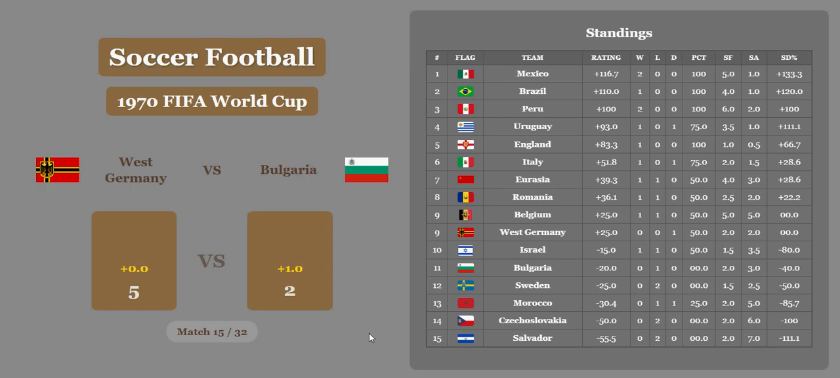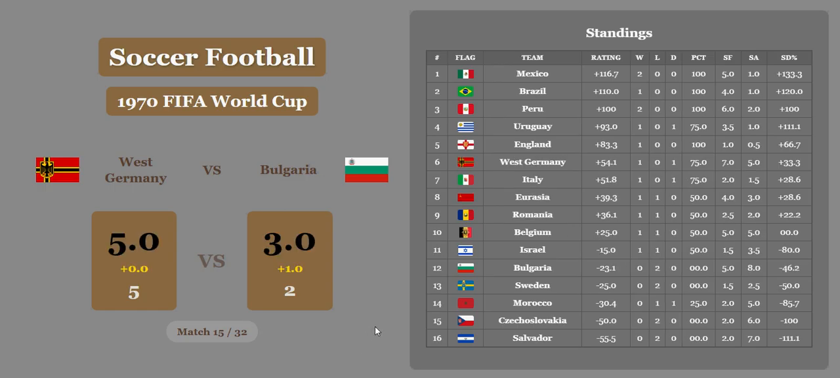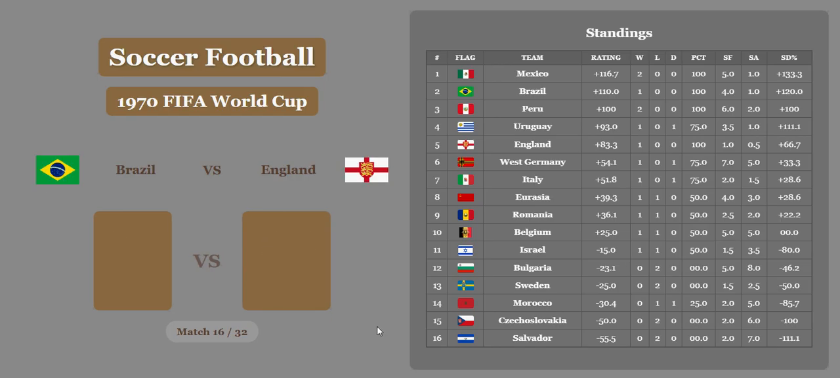Germany pummels Bulgaria 5-2. Bulgaria gets a whole goal, but the final, after economics are considered, is 5-3 in favor of West Germany, and Germany's in 6th place, below England, above Italy. Bulgaria in 12th, under Israel, above Sweden.